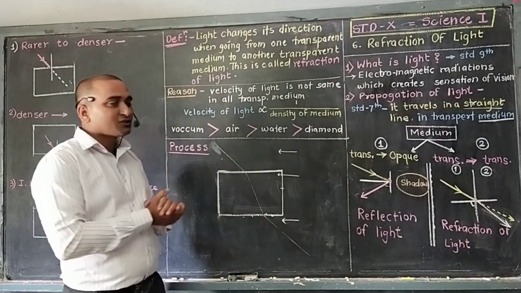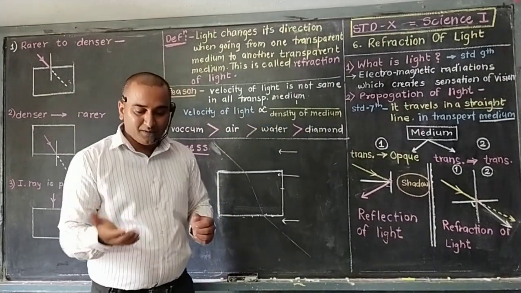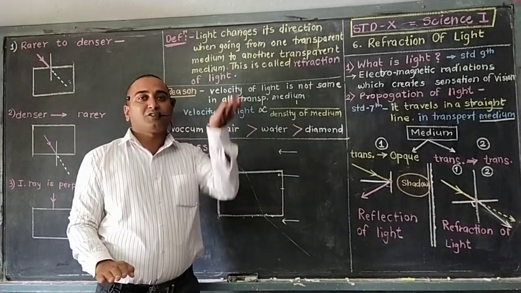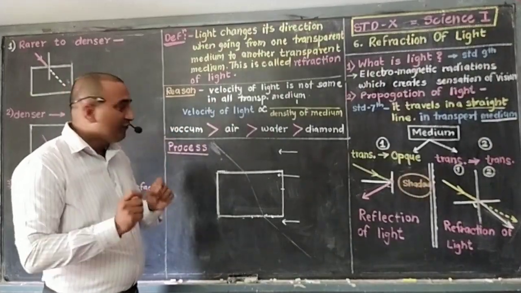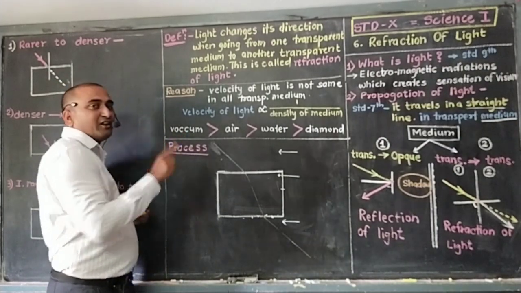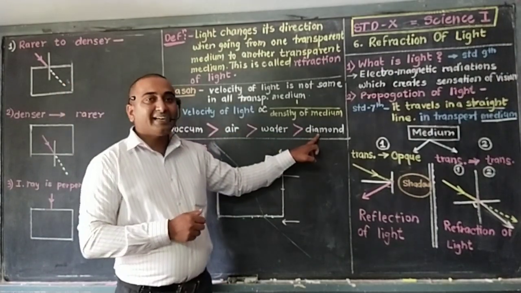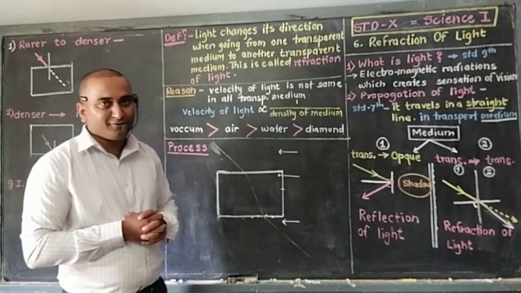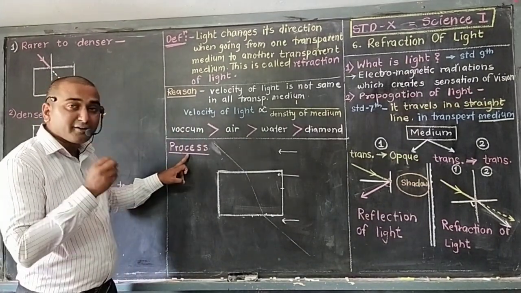So once again focus on this concept. The velocity of light is inversely proportional to the density of the medium. Density more, velocity of light less. Density less, velocity of light more. So please tell me, in which medium is the velocity of light more? In vacuum. And in which is it less? In diamond. So actually, what is the process of refraction?